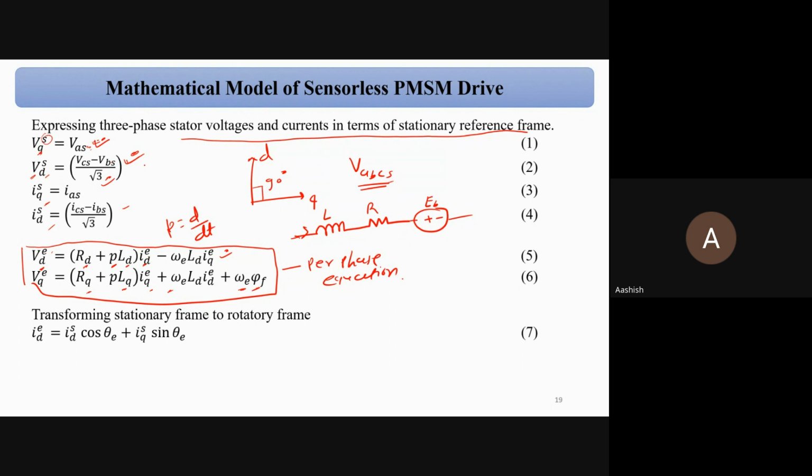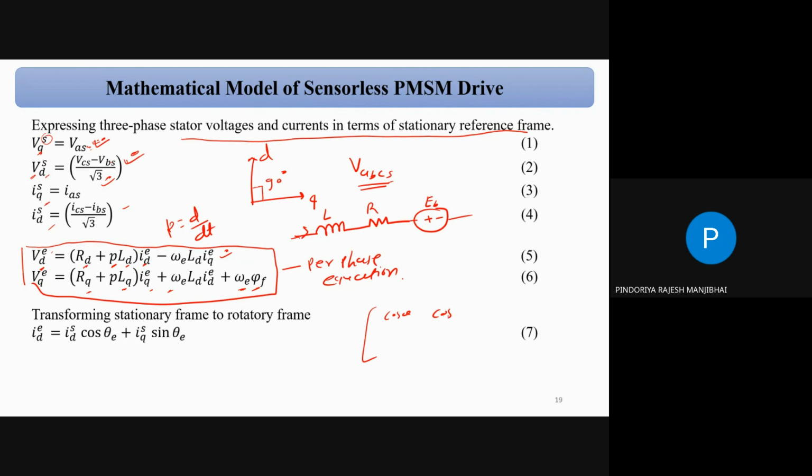Yes, sir. The theta matrix is there: cos theta minus 120, cos theta plus 120, sin theta. That matrix will take your ABC to DQ. But you have directly written VQ equals VAS. How, sir? So there is a simple concept. That's why I removed that equation, because we already covered it in the first semester, correct? So the ABC to DQ conversion matrix is that 3 by 3 matrix, correct?